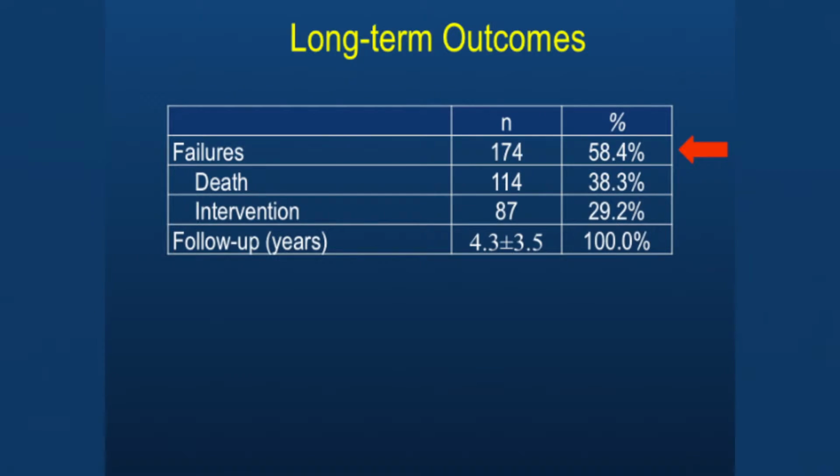I think you got to click again because an arrow comes in. There it is. You can see that 58% of the patients had a failure of some kind with 4 years of follow-up. So that's pretty bad for medical therapy. And there was a 38% mortality rate and a 30% intervention rate.